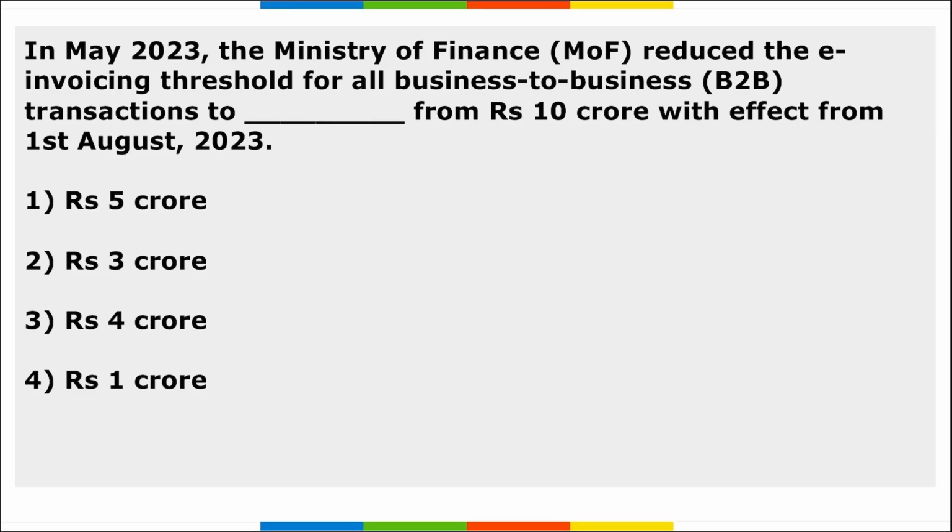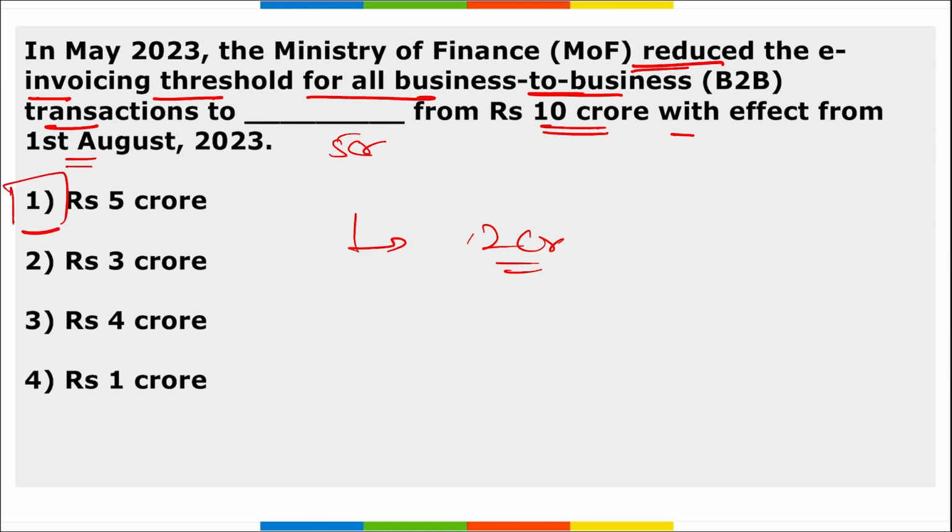Next, the Ministry of Finance reduced the e-invoicing threshold for all business to business transactions to 5 crore. That was 10 crore earlier, with effect from 1st of August, right? And it is expected that this will go down to 2 crore soon. So the correct option is option 1.